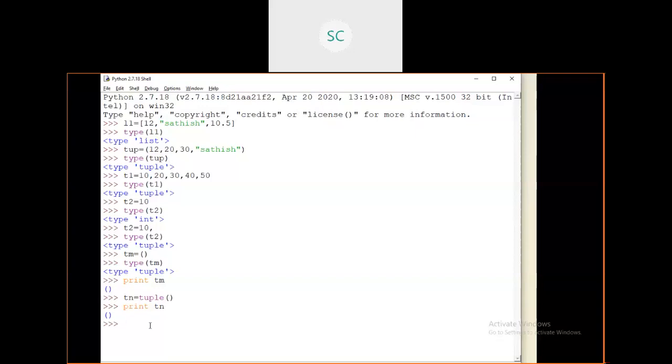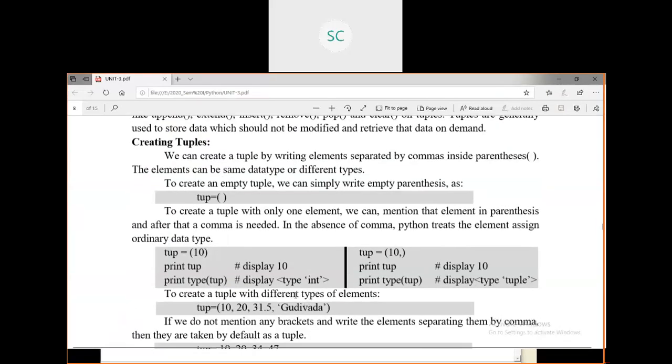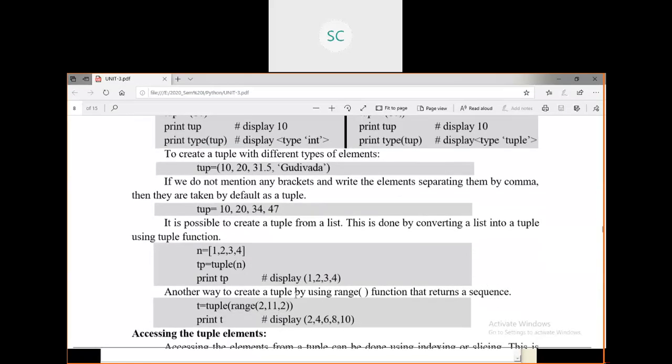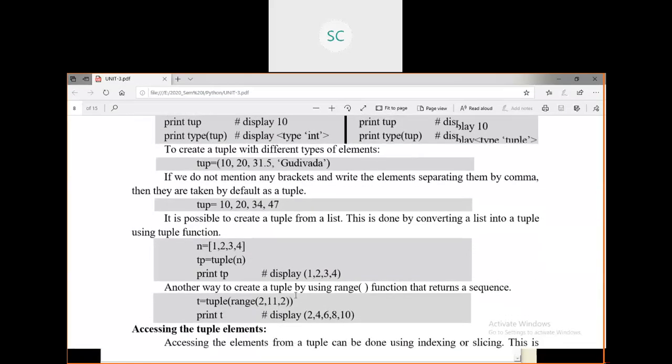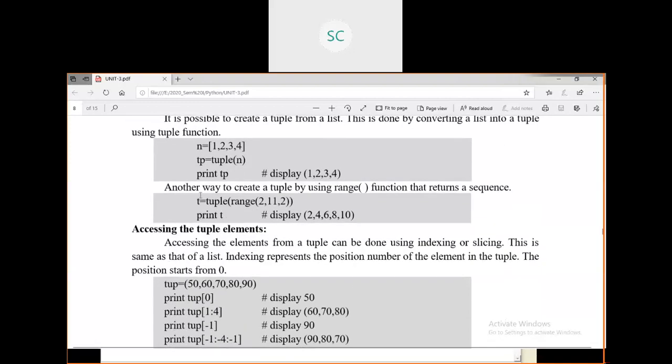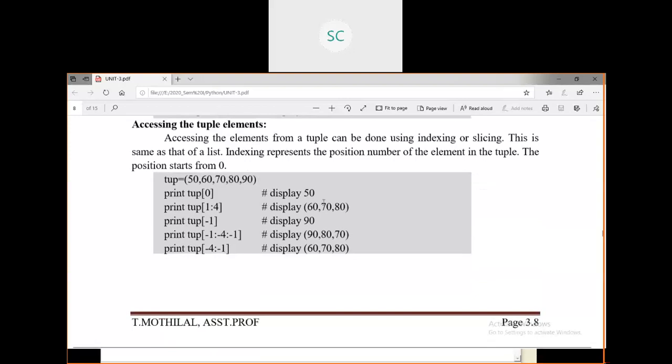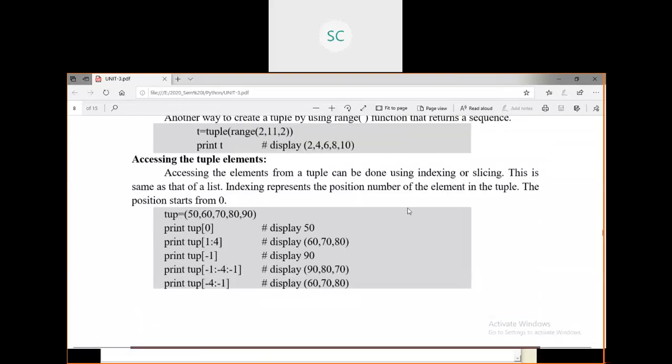This is the way to create tuples. Then you need to access those elements, right? By using index position you can access those elements. Suppose this is a tuple having these elements. Elements are stored in the form of an index, and the index starts from 0 only. If you want the zeroth position element, you can directly use tuple of 0.